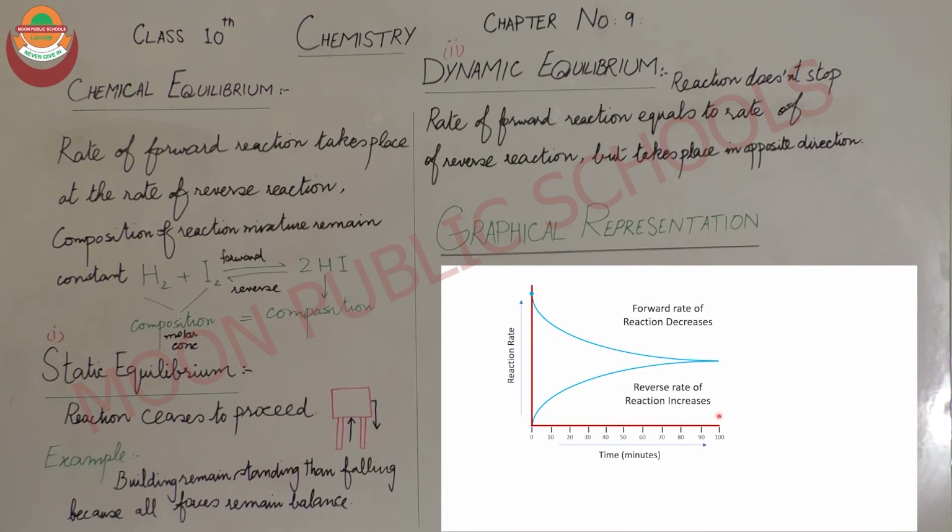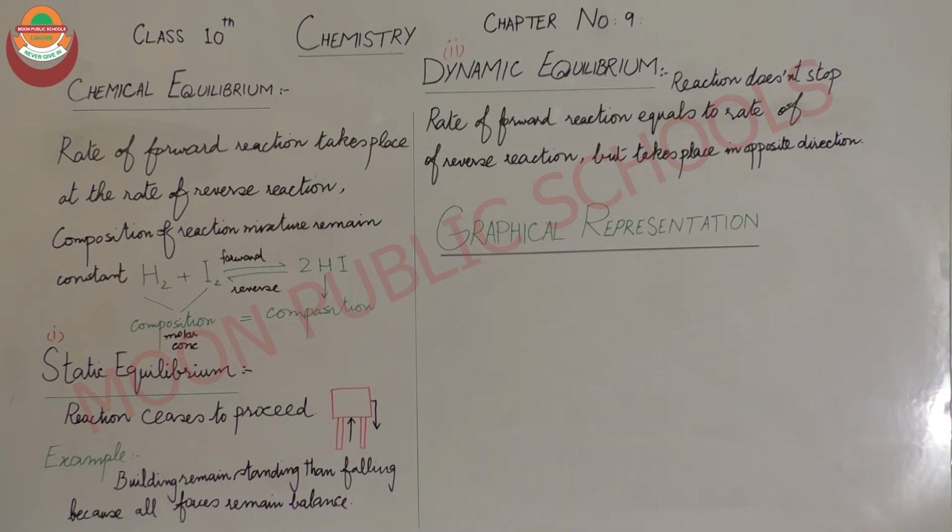That is the point where the reverse rate of reaction increases gradually, and that point is called the equilibrium point, where the forward rate of reaction and the reverse rate of reaction become equal to each other but in opposite directions. As I told you earlier, dynamic equilibrium is the point when the rates of forward and reverse reaction become equal but in opposite directions. That is the explanation of the graphical representation with the help of a graph.